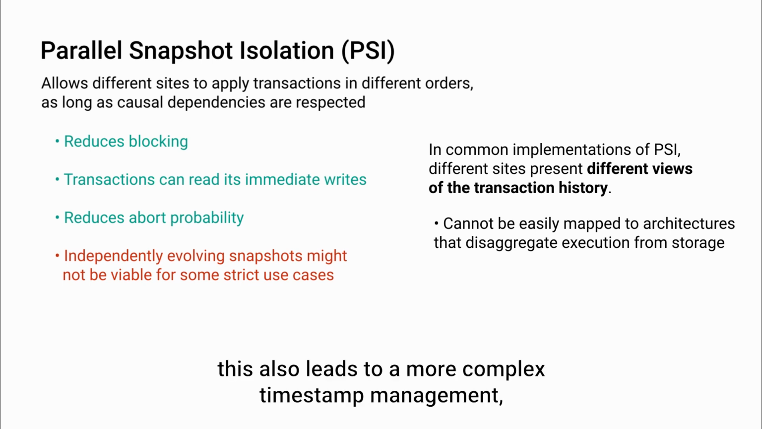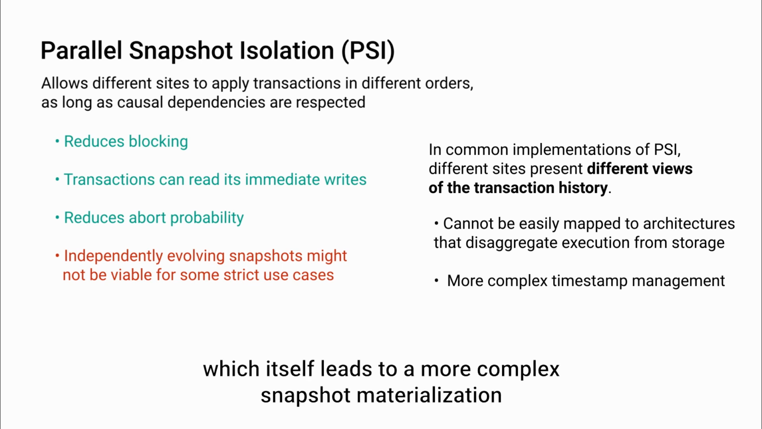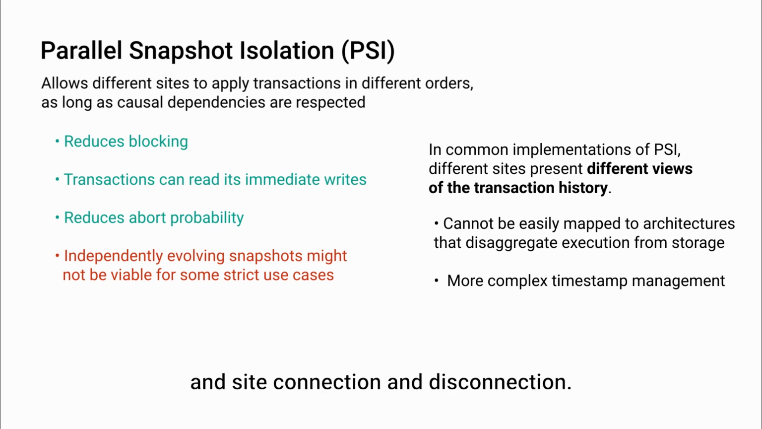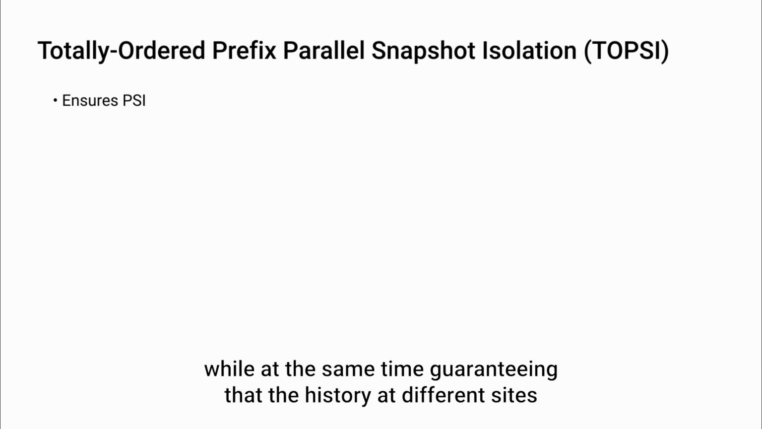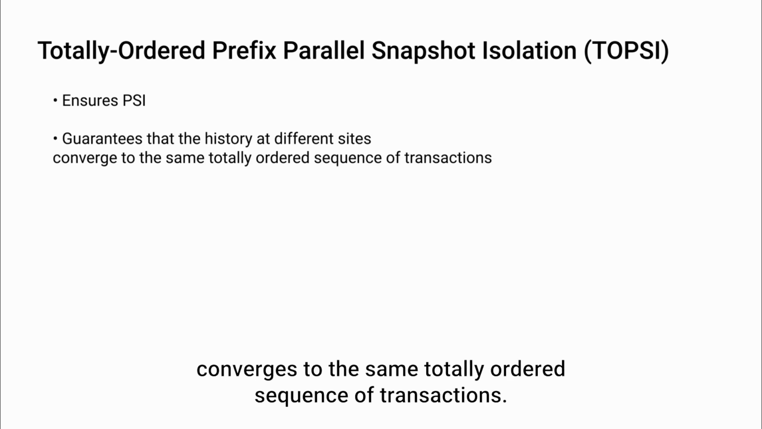In addition, this also leads to a more complex timestamp management, which itself leads to a more complex snapshot materialization, conflict computation, and site connection and disconnection. These problems are exactly where TOPSI comes in. It ensures PSI, while at the same time guaranteeing that the history at different sites converges to the same totally ordered sequence of transactions.